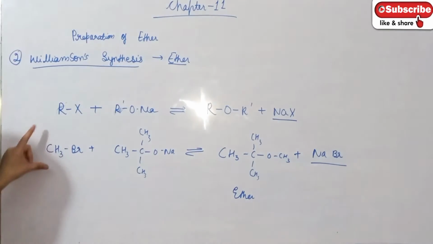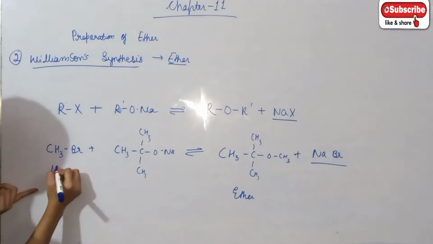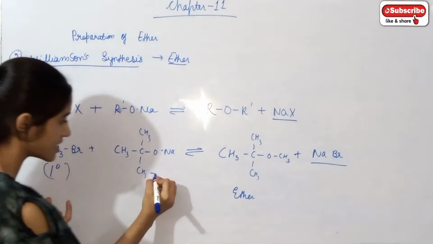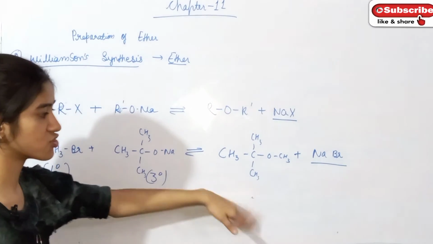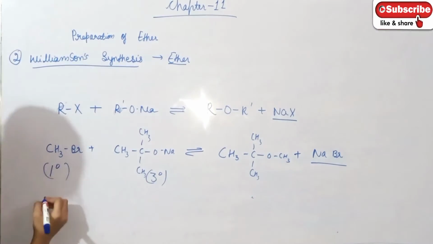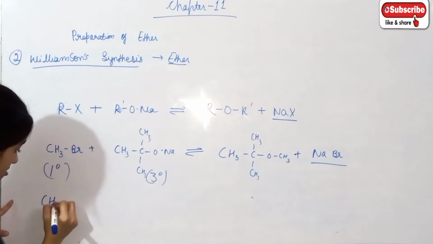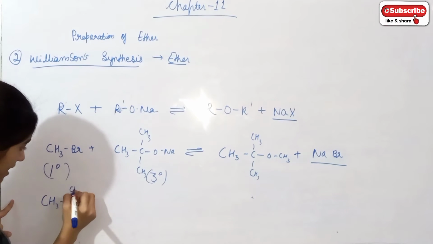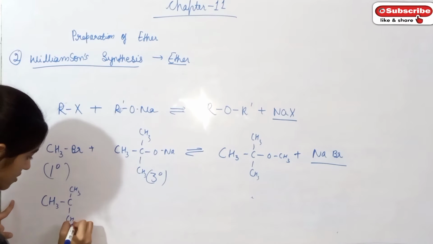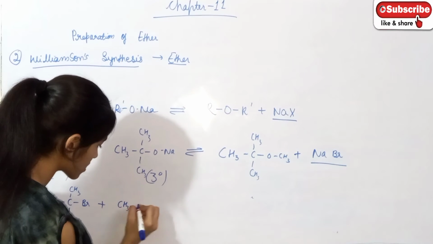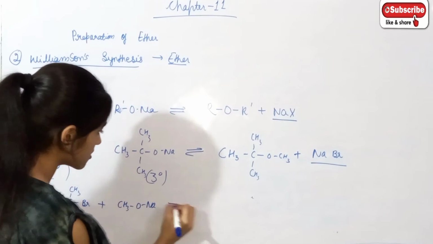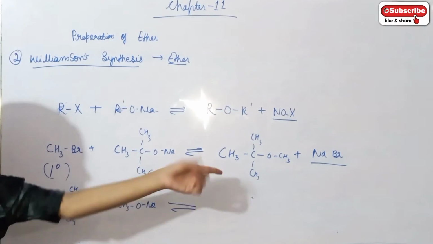So the reaction with first degree alkyl halide and third degree alkoxide is best for the preparation of ether. But tertiary alkyl halide and primary alkoxide does not give ether.